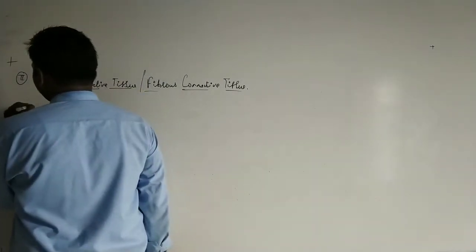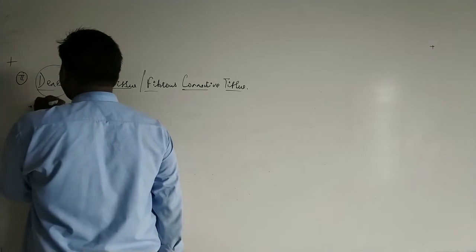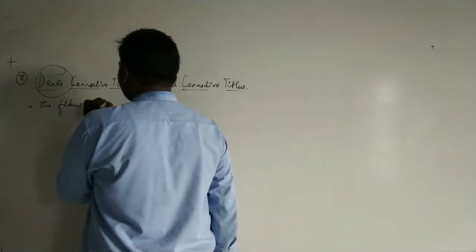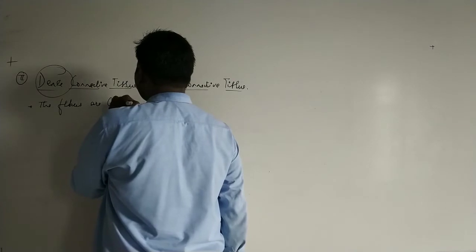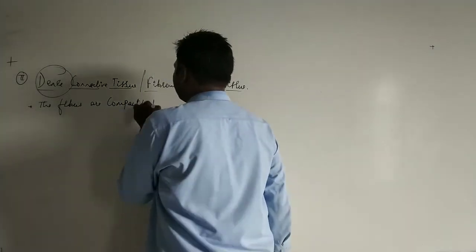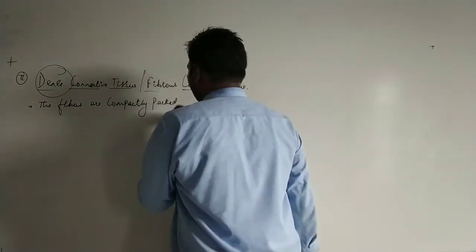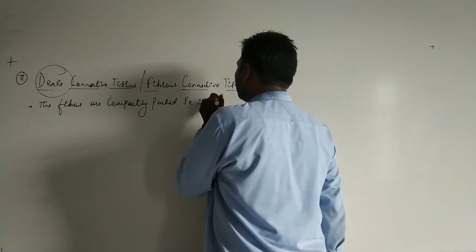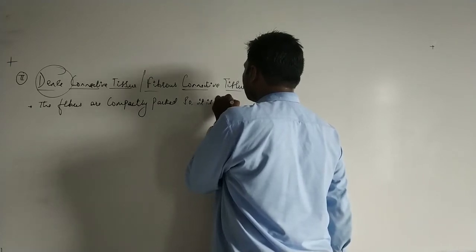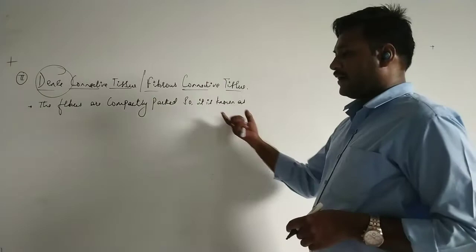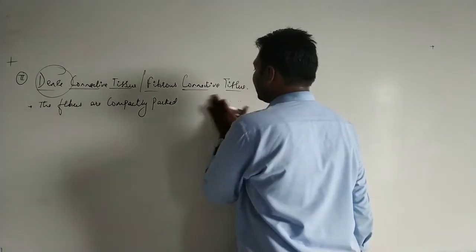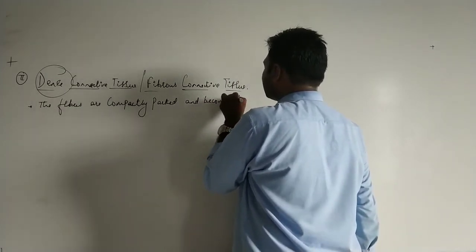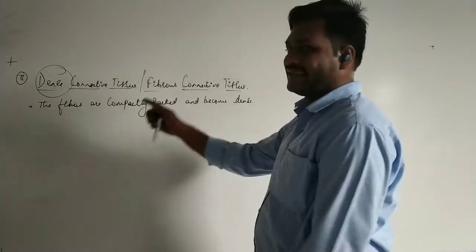So we can write here: the fibers are compactly packed and become dense. So they are called the dense connective tissue.